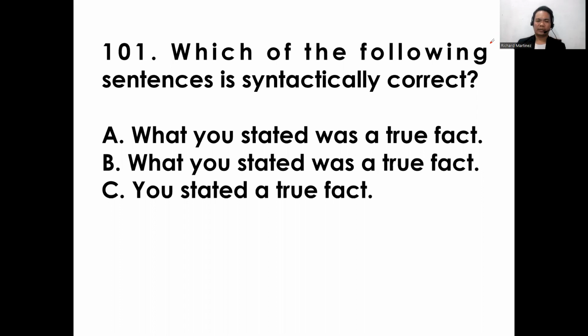Okay, so this is items 101 to 150. Again, this is English majorship, with the questions and rationale. For question 101, which of the following sentences is syntactically correct? A, what you stated was a true fact. B, what you stated was a true fact. C, you stated a true fact.